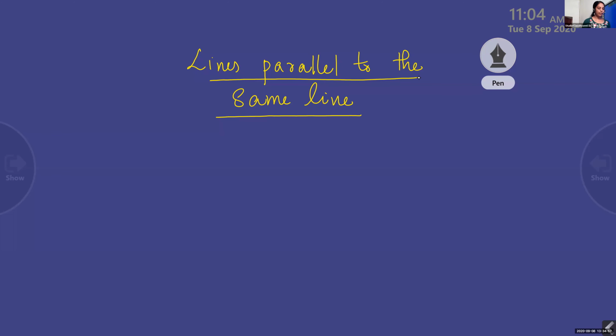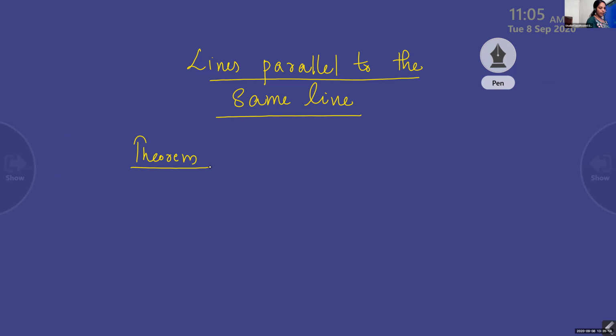Lines parallel to the same line. And write that theorem. There is no proof of it. We are just writing the theorem.